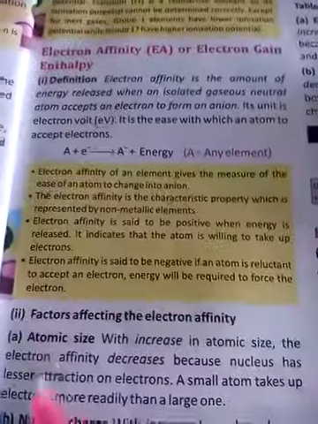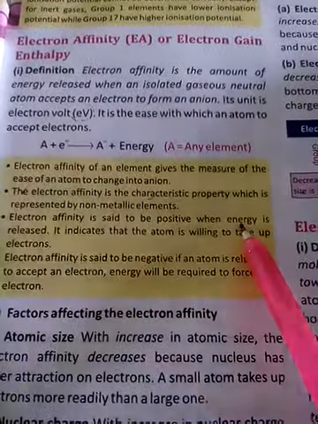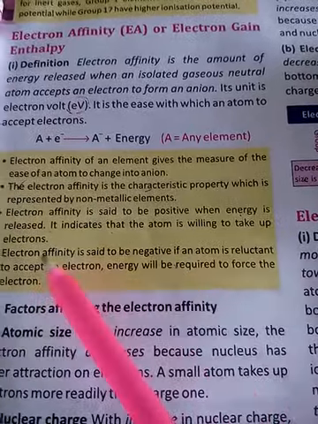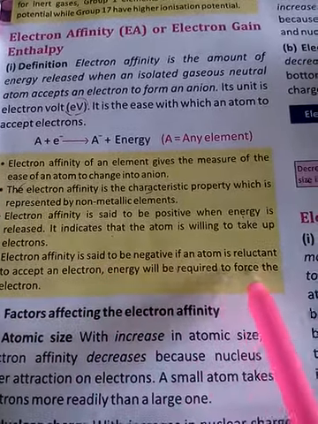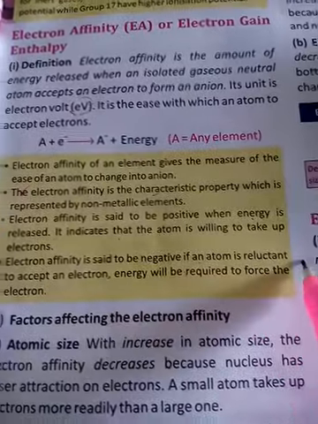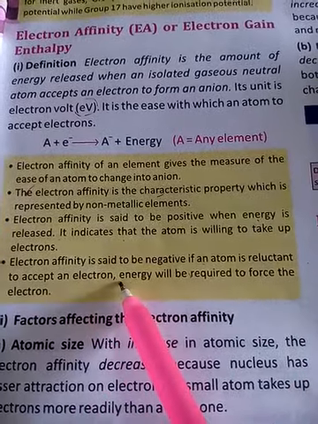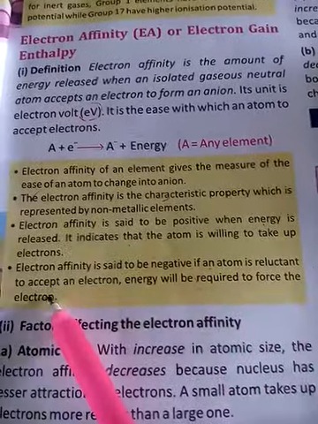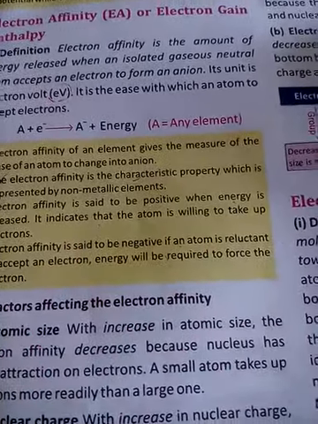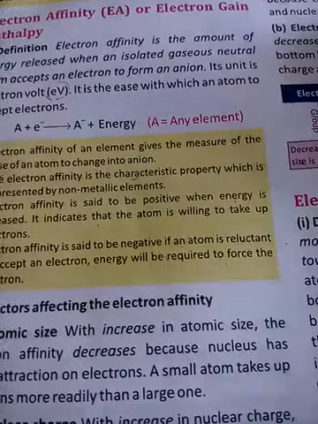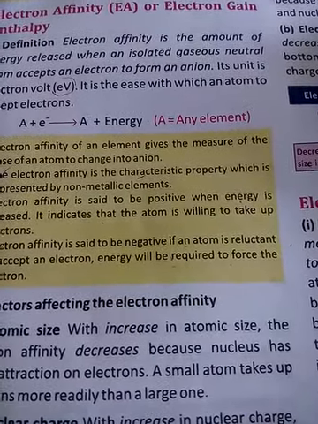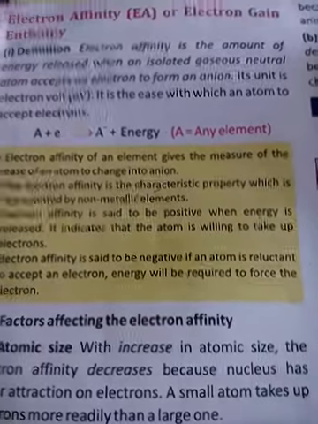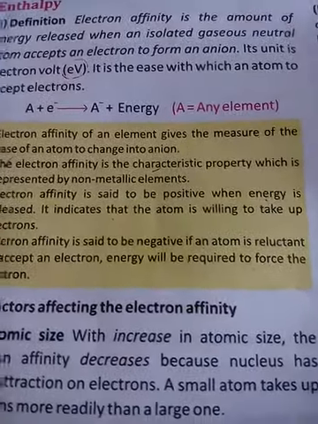So the value of electron affinity also helps us to understand the nature of an atom, right? Electron affinity is said to be negative if an atom is reluctant to accept an electron. Energy will be required to force them. For example, if you talk about highly reactive metals, they are already having excess of electrons.